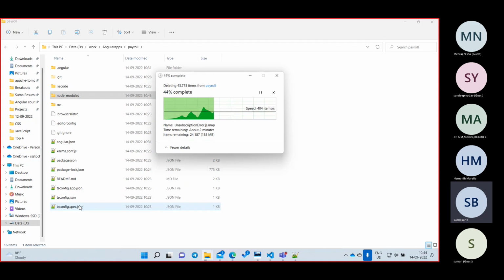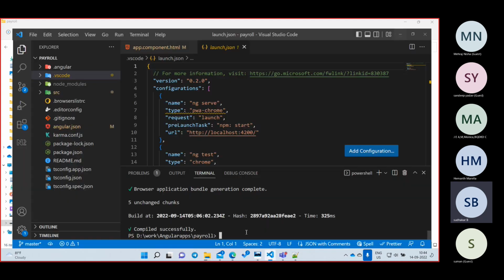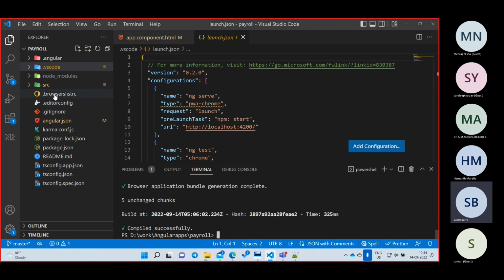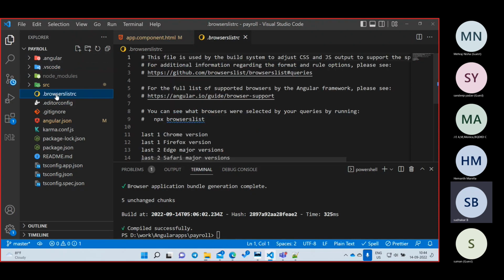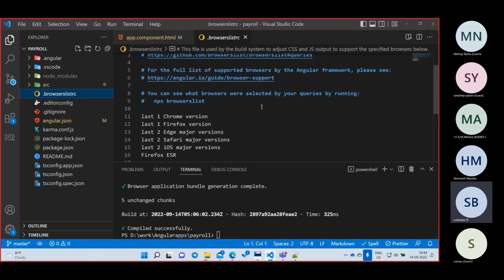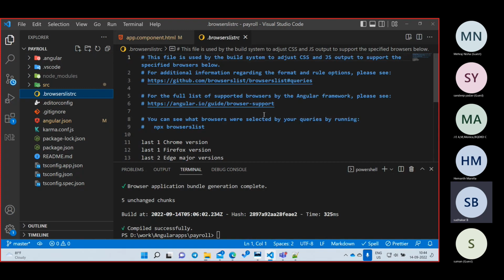You are going to write all HTML code only. Okay, so now we'll go for the next thing. What is the next thing? Dot browserslistrc. Here it is nothing but what are the browsers it is going to support, something like this.